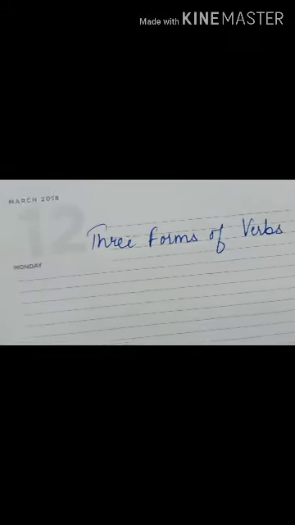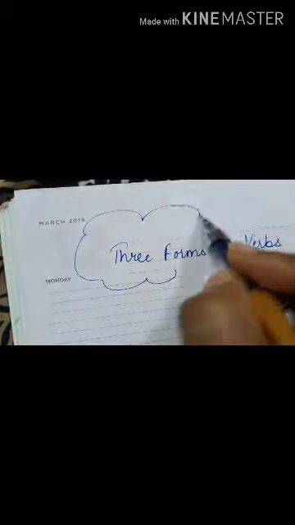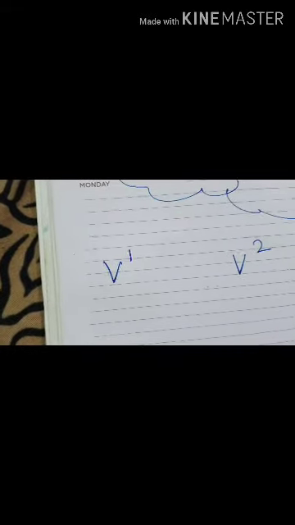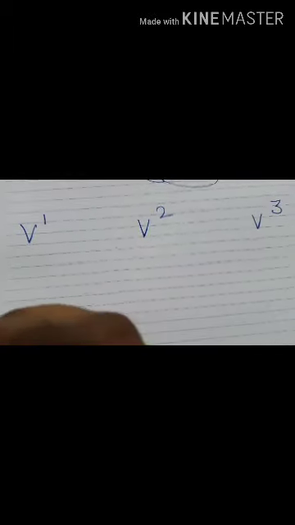Now I am going to tell you about 3 forms of verbs. First is first form of the verb, then second form of the verb, and third form of the verb. Okay, so what is this first form of the verb?